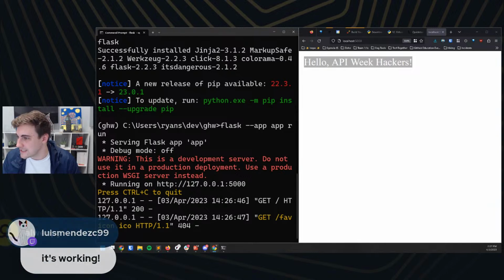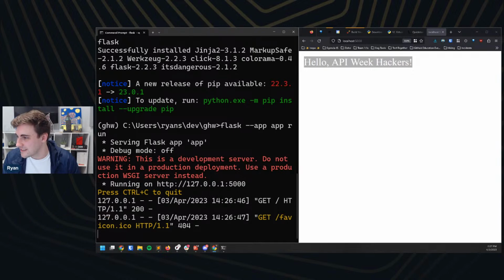It's working. Yes, working. Love it. Somebody said done. Nice. Yes, localhost, favorite of all front-end developers. Excellent. Great. I'm glad to see so many people have this working.